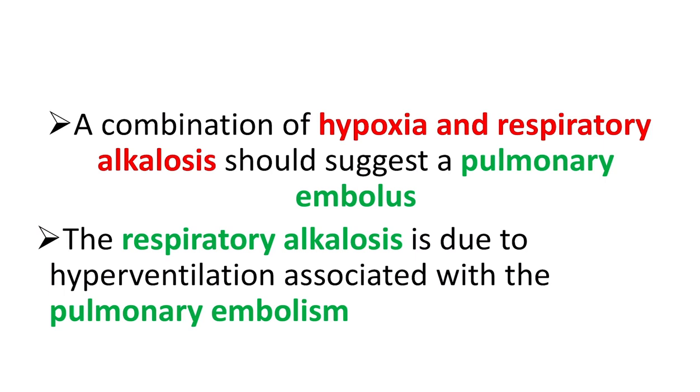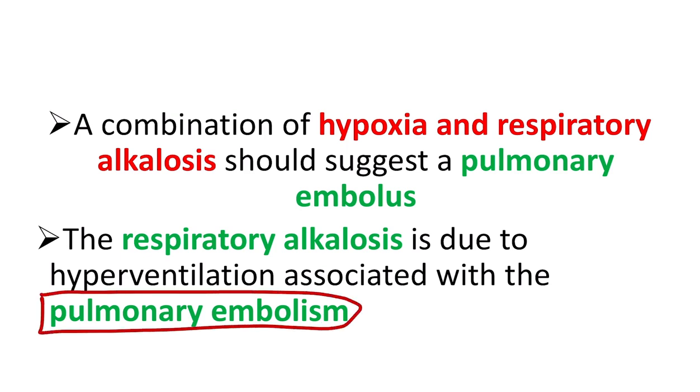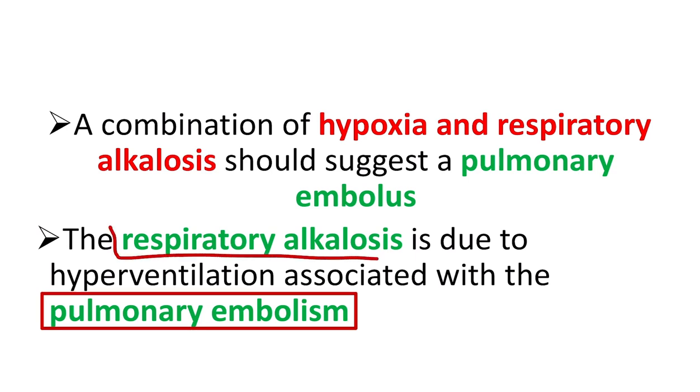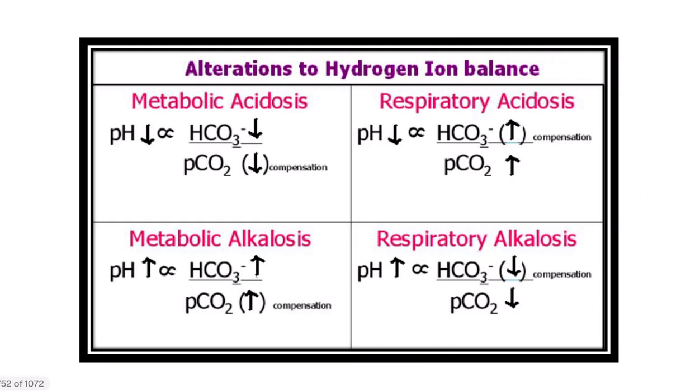Respiratory alkalosis is due to hyperventilation associated with the pulmonary embolism. That means pulmonary embolism is responsible for the respiratory alkalosis. So respiratory alkalosis occurs in case of pulmonary embolism. So first of all, let's see the pulmonary embolism or respiratory alkalosis.